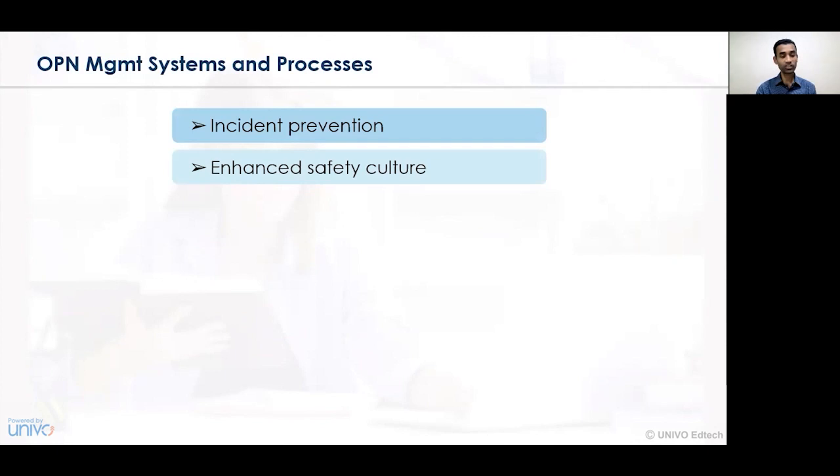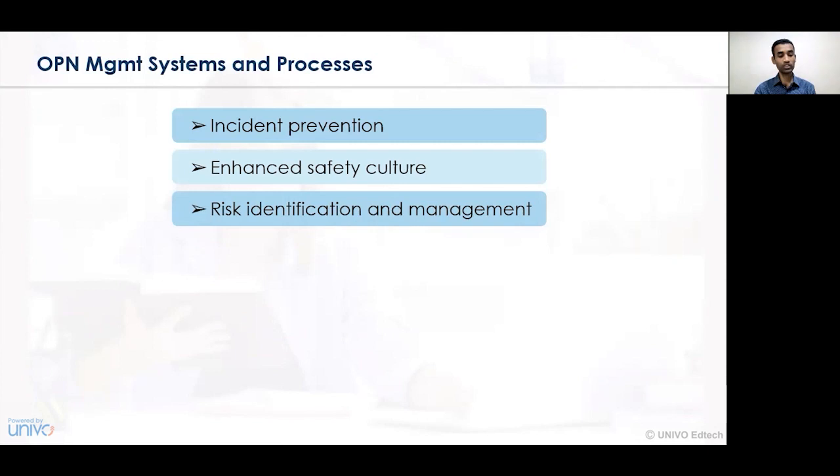Enhancing the safety culture. In order to see that the culture in the organization is safe and beneficial to all the people or employees in the organization or on the shop floor, the safety culture needs to be developed and built. And for building or developing a safety environment or culture, there should be effective operations management and systems and processes in existence.